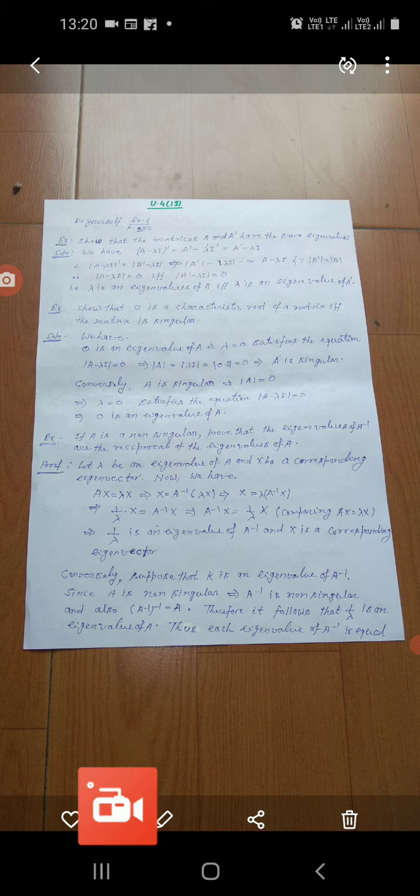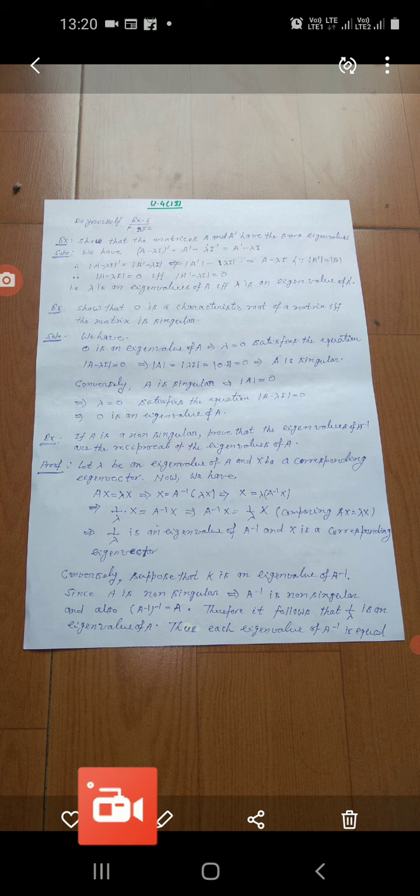If A is non-singular, then prove that the eigenvalues of A inverse are the reciprocal of the eigenvalues of A. Okay, if A is non-singular, then you have to prove that eigenvalues of A inverse are the reciprocal of the eigenvalues of A. Proof is very simple.